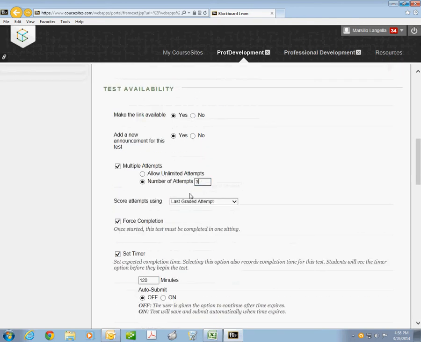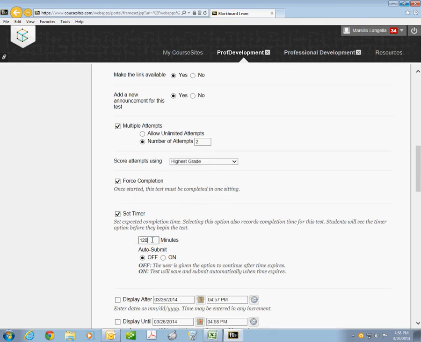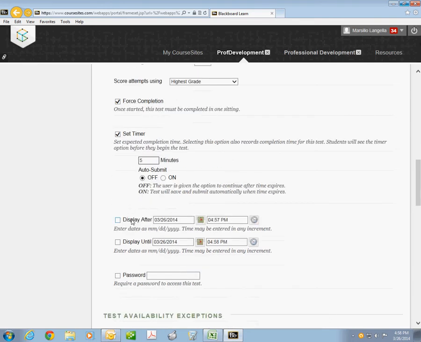You can allow the students to take it more than once. I'm just going to put 2 as the number of attempts, and then I'm going to tell it to score the highest grade. So if for some reason their computer conks out or the power's lost at home, they could always go back on and try it one more time, and it would count the highest grade. And then I'm going to only give you 5 minutes to take this. I can actually cut them off at 5 minutes if I click the on button. We're not going to do that.